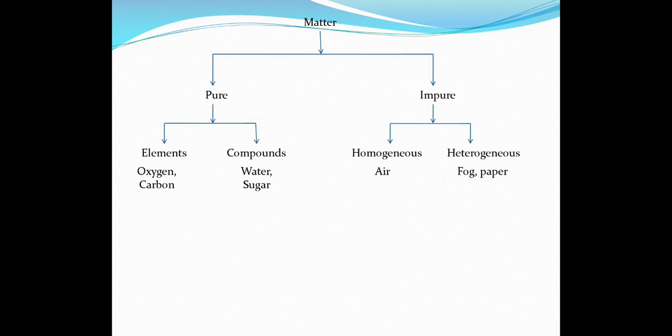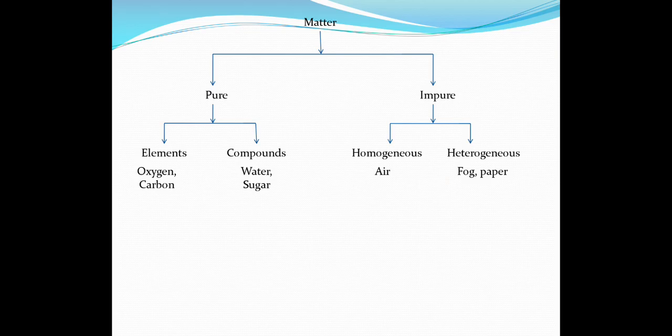So now, before starting with elements and compounds, I want to tell you about one more basic thing, that is the atom. As you know, any kind of matter, whether it is solid, liquid or gas, is made up of atoms.